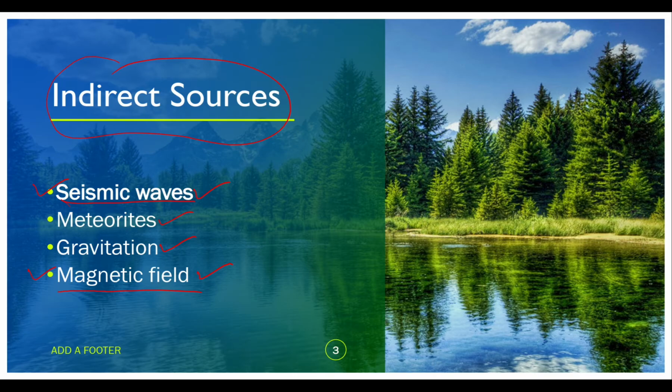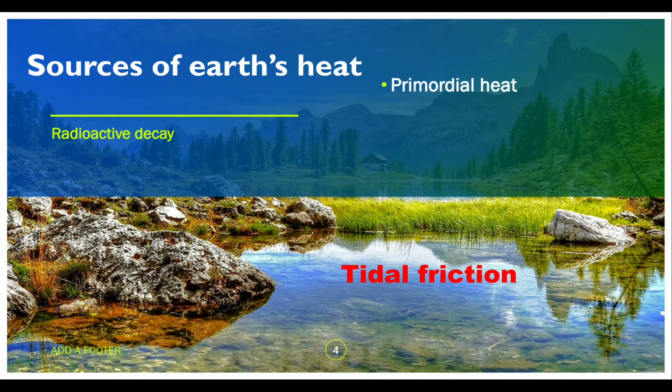Whatever the source, we need to understand the heat we have inside the Earth, the sources of the Earth's heat. There are three sources of the Earth's heat: radioactive decay, primordial heat, and tidal friction.